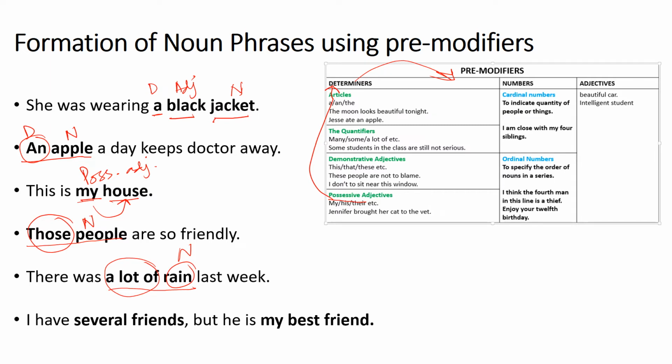Now, the last sentence is an example of a compound sentence. I have several friends, but he is my best friend. Again, several friends is a noun phrase. My best friend is again a noun phrase. Friends is a noun, and several is what? A pre-modifier, right? Several is again a determiner. Why is it a determiner? It is a quantifier. Then my best friend: a possessive adjective and an adjective. So both of these are pre-modifiers, and friend is your noun.